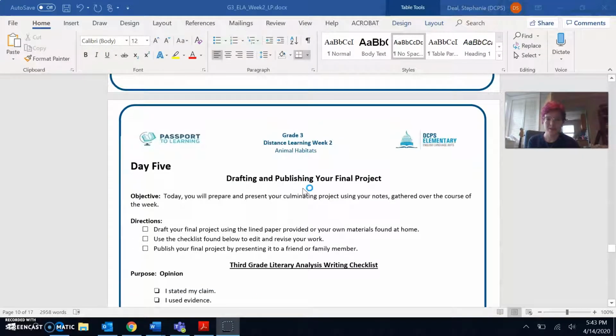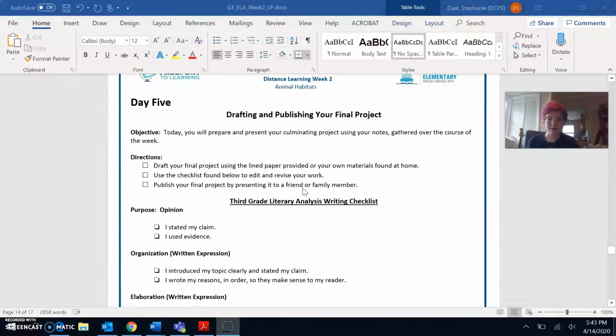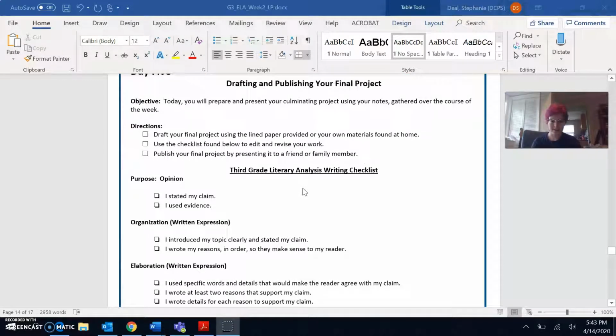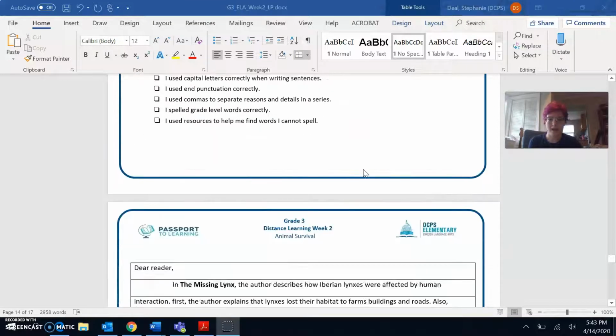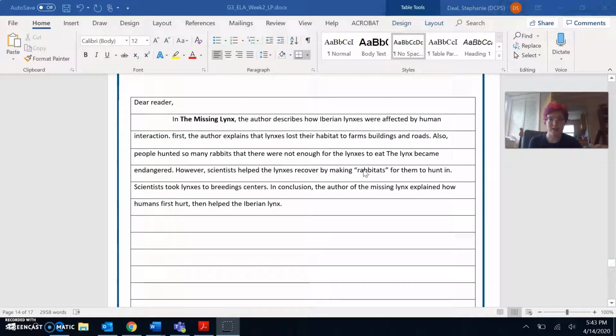Okay, so you should have already finished thinking about what you're writing and drafting your final project. So today we're going to finish writing it, and then we're going to edit and revise, and hopefully you'll be able to present it to someone in your family. So our first step is to draft your final project using the line paper provided or your own materials found at home. So I used the line paper provided, and I wrote my final project down here.